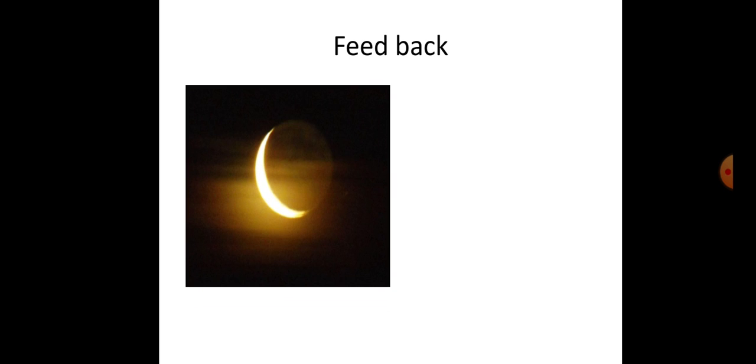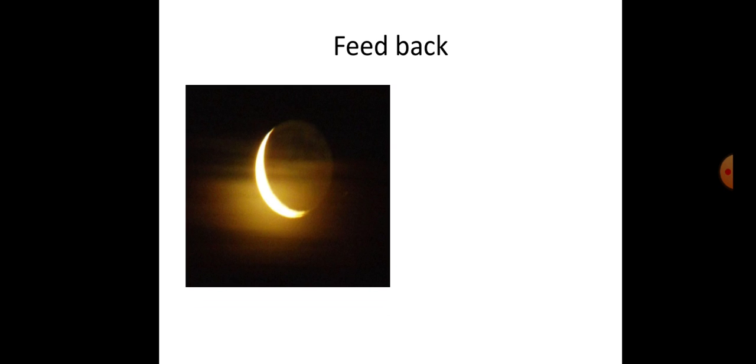Now I have to take some feedback, that means to check whether you have understood or not. My dear students, from this picture, can you tell me the name of this shape?